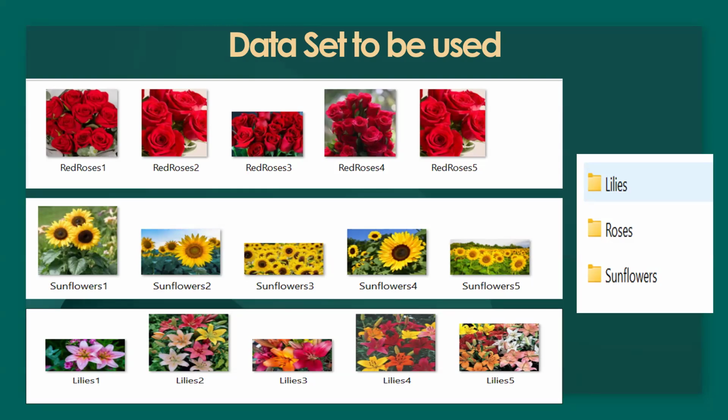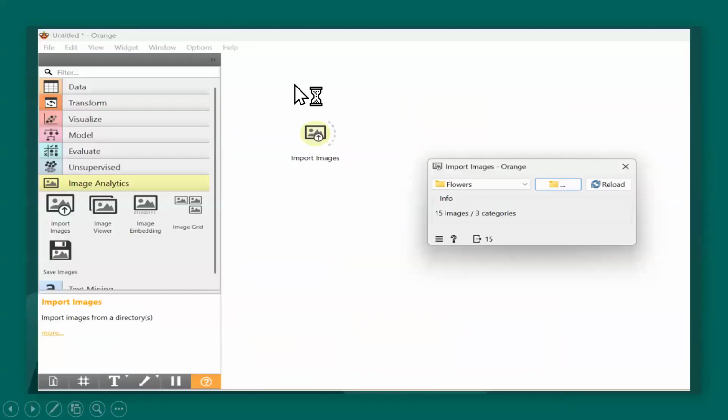So these were the samples that I took from the net and saved like this. So they are there in my 3 folders. Once you have the image analytics, now I have to load my images. When I click on import images, I'll show it to you in a minute. I will import only the master folder, that is the flowers folder. Automatically, it will pick up the 3 subfolders.